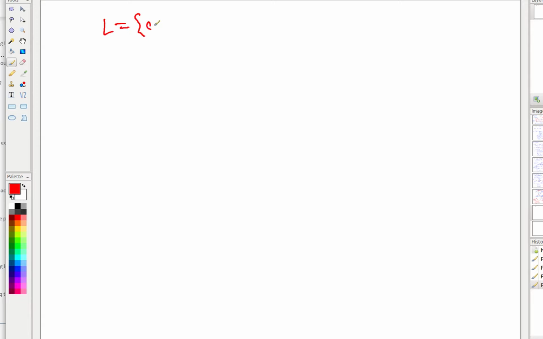L is equal to 0 to the power n, 1 to the power n for n greater or equal to 1. This is a language which we realize is not regular by concept or common sense. But proving it mathematically means I am going to prove that this language does not follow the property of the pumping lemma for regular languages, and because it doesn't follow, therefore it is not regular.